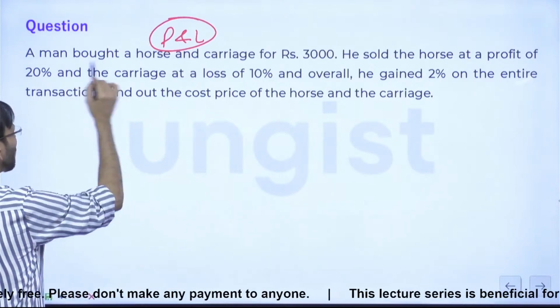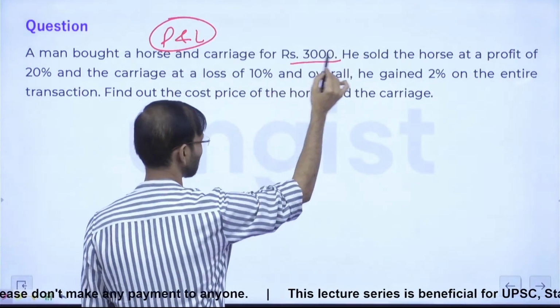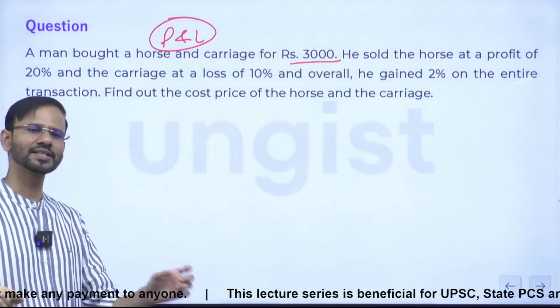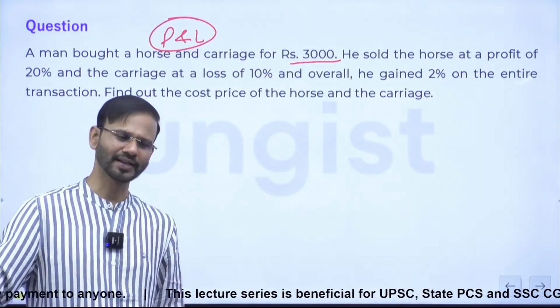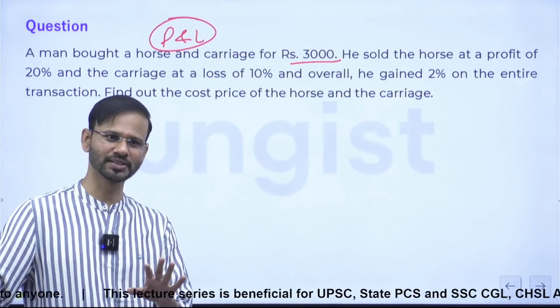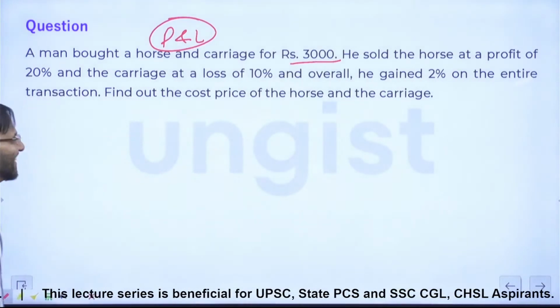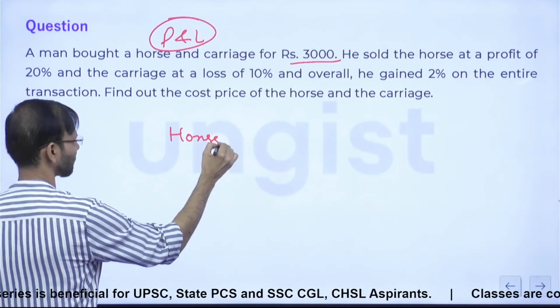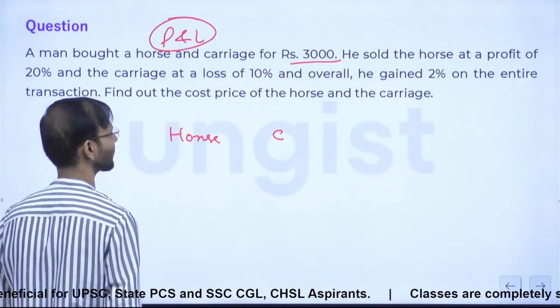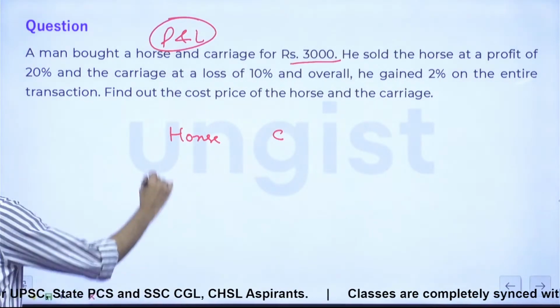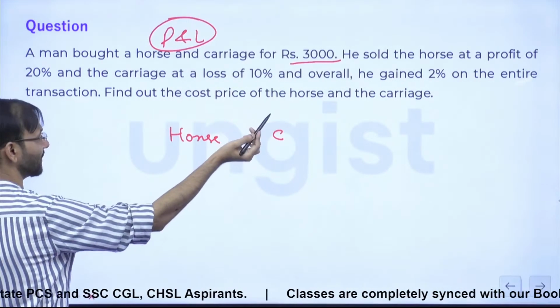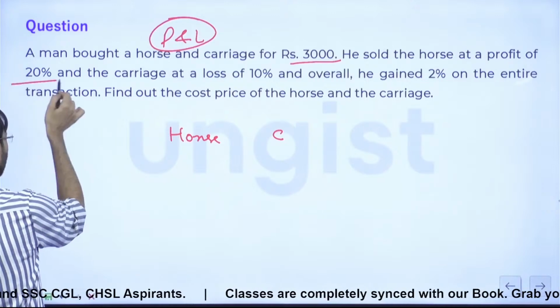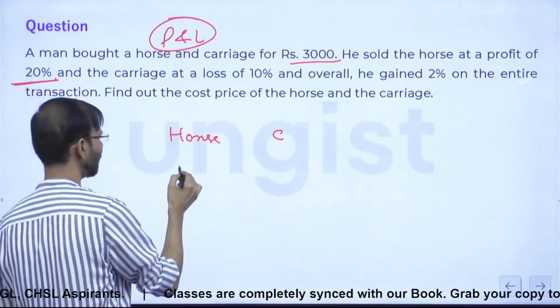मुझे ये बताइए, a man bought a horse and a carriage for rupees 3,000. मतलब 3,000 रुपए में उसने एक horse and a carriage purchase किया. Carriage समझते हैं, horse समझते हैं, right? Okay, ठीक है. So horse and carriage. He bought a horse and the carriage for rupees 3,000. Fine. He sold the horse at a profit of 20%.